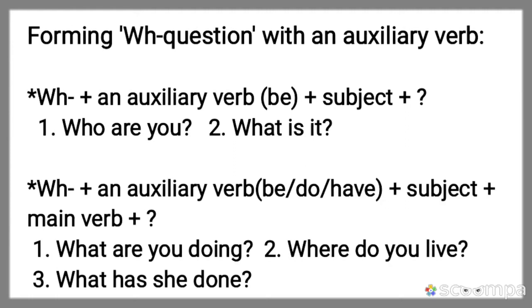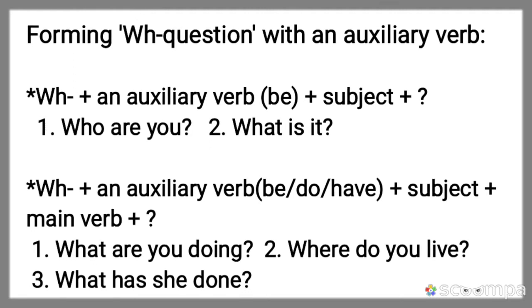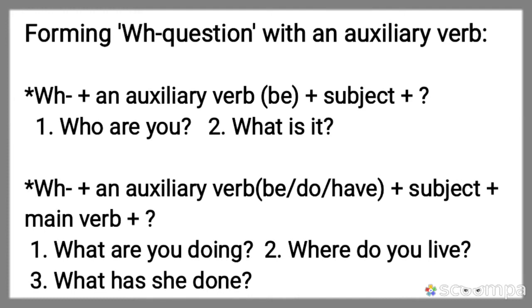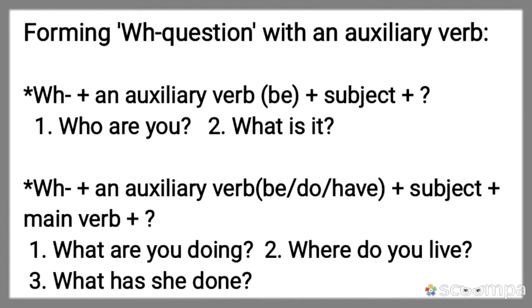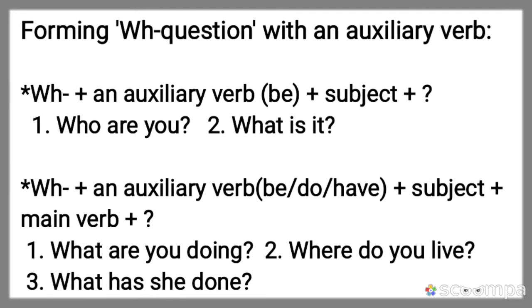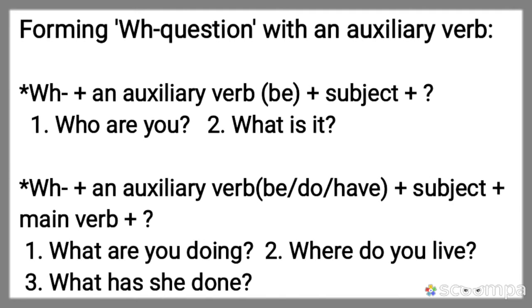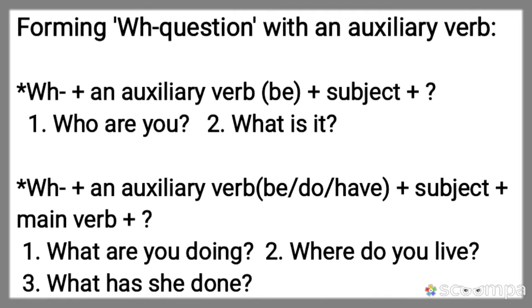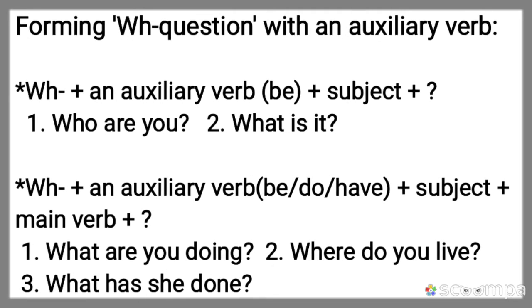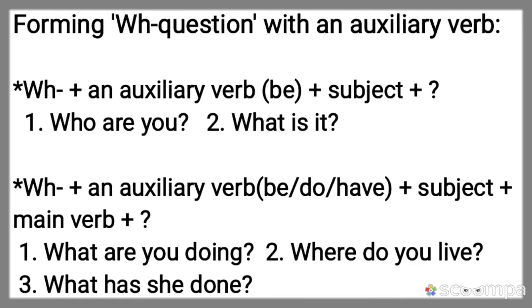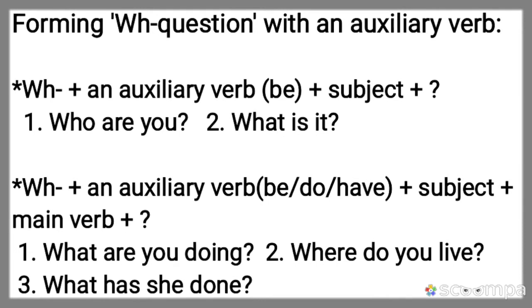WH questions are formed in 4 different ways. Number 1, WH word plus an auxiliary verb plus subject. For example, who are you, what is it, how are you, who is she, etc. Number 2, WH word plus an auxiliary verb plus subject plus main verb. For example, what are you doing, where do you live, what has she done, when did she come, etc.